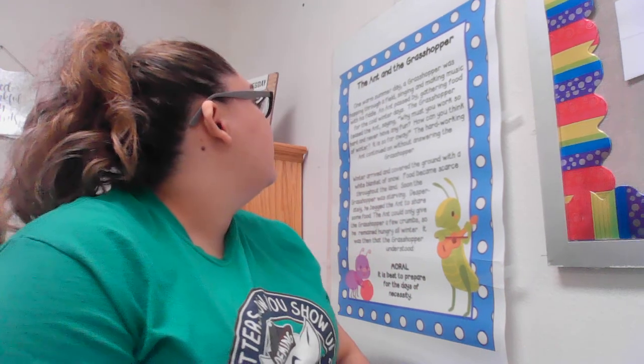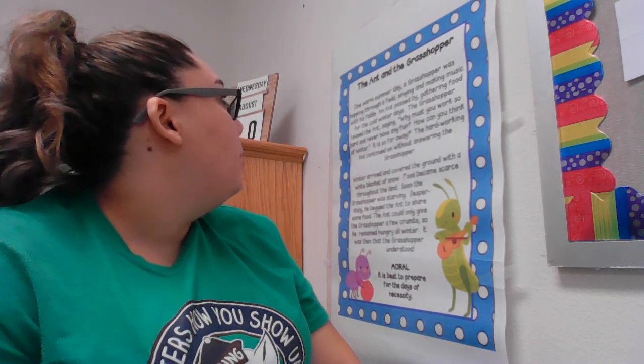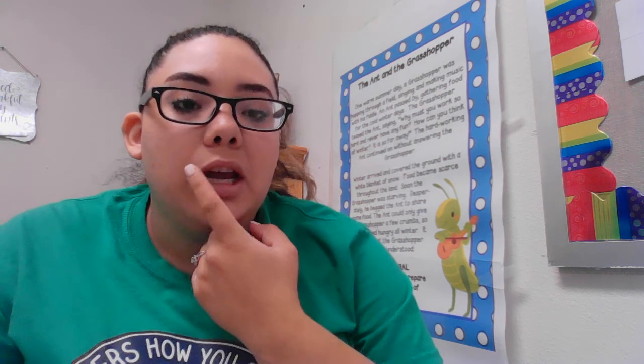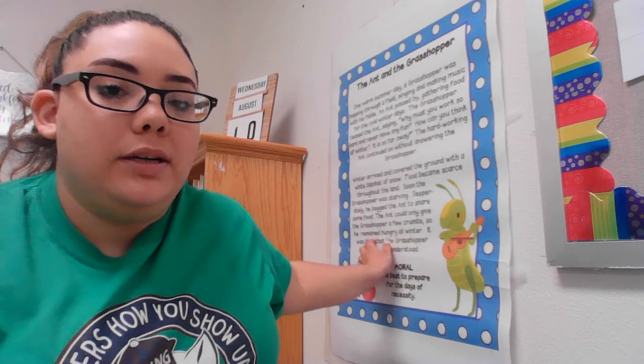Okay? So if we read in our story, it talks about the grasshopper was hopping through the field, singing and making music with his fiddle. So that it's here in the beginning of our story, okay? So that means that I'm gonna take my picture that kind of looks like that, and I'm gonna put it on here, okay? So when I pick my event that's gonna happen, I'm not gonna pick an event that happened all the way down here, right?